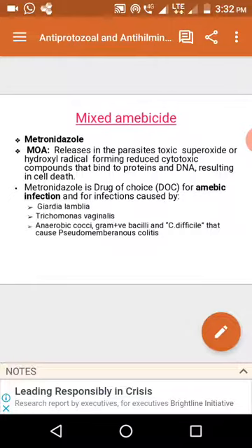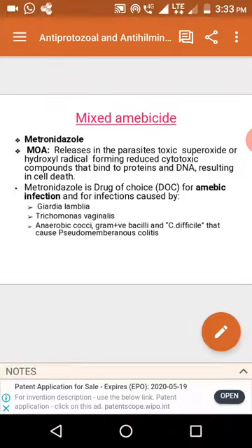These are highly toxic and immediately produce a cytotoxic effect on the luminal and systemic trophozoites by attacking DNA. Binding to DNA, it breaks the DNA and also inhibits protein synthesis, which results in amoebicidal activity.